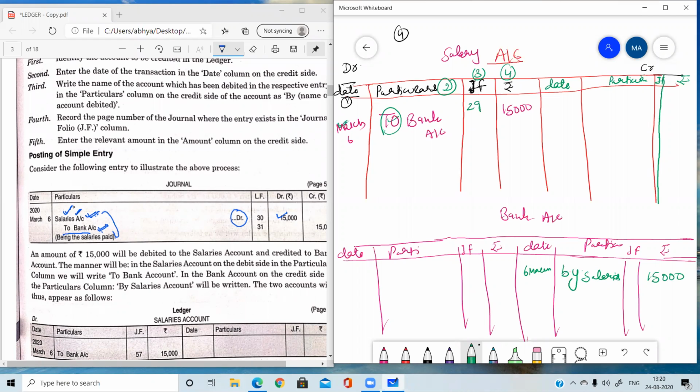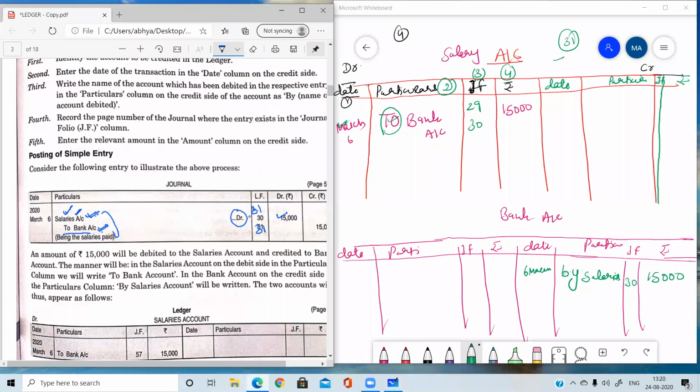If you want to use the journal folio, then you need to mention the page number of the journal where you have made this entry. Suppose the page number is 30, and here also the page number is 30, because the journal entry is the same. And suppose the page number of the ledger on which we have prepared these two accounts is 31, on the same page we have made both accounts. So here we need to mention page number 31.